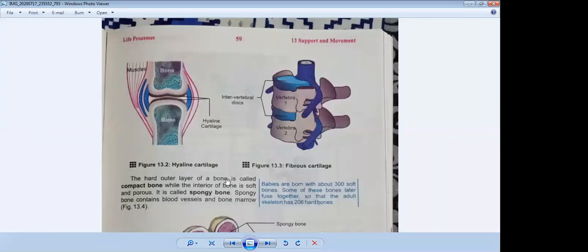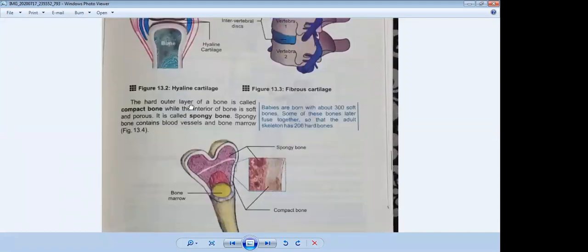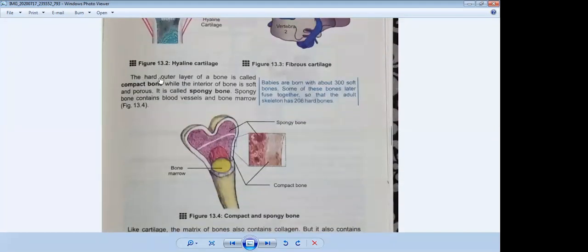The hard outer layer of a bone is called compact bone. You can also see in the figure; it is given in your book. The harder outer layer of a bone is called compact bone, while the interior of the bone is soft and porous. It is called spongy bone. Compact bone is the hard outer layer of a bone.